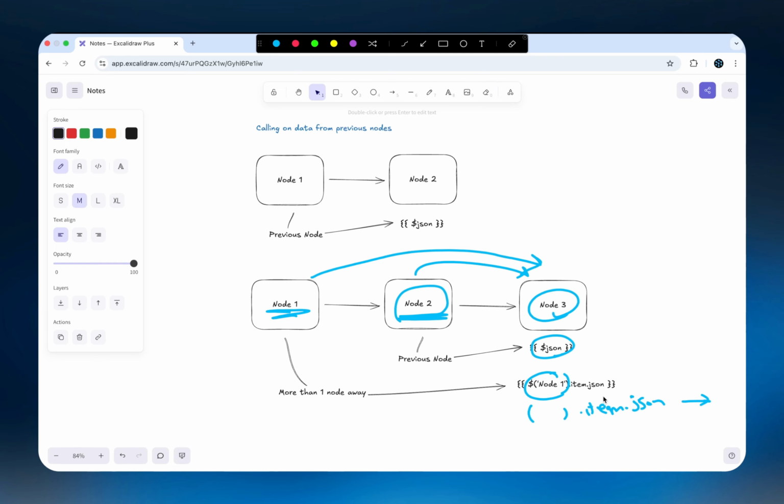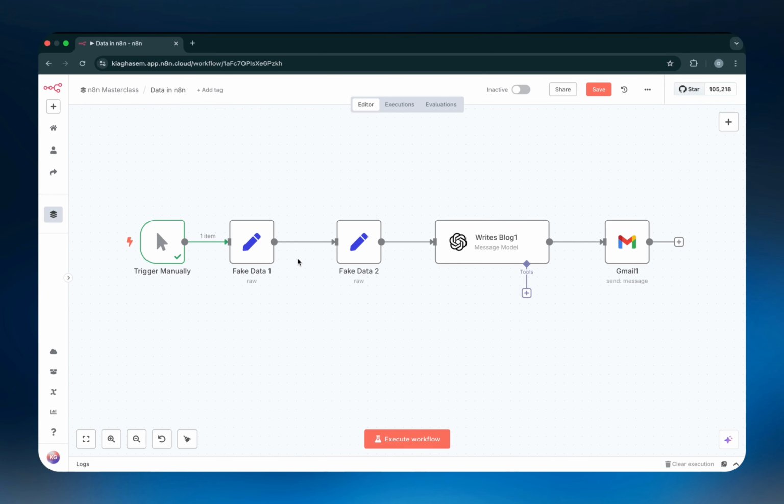Now, you don't necessarily need to memorize any of this. I'm just giving you context so you can understand everything once we get into it. But realistically, N8N makes this very easy and simple for you. And I'll show you exactly what I mean in just a moment. So looking into N8N again, I want to show you guys exactly how you can do all of this inside N8N, and it's super simple.